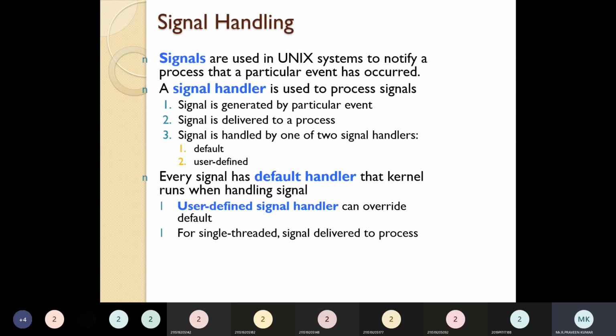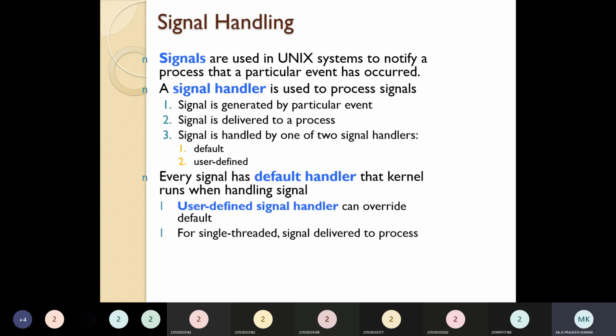The signal is handled by one of two signal handlers, the default and user defined. Every signal has a default handler that the kernel runs when handling the signal. User defined signal handlers can override the default.